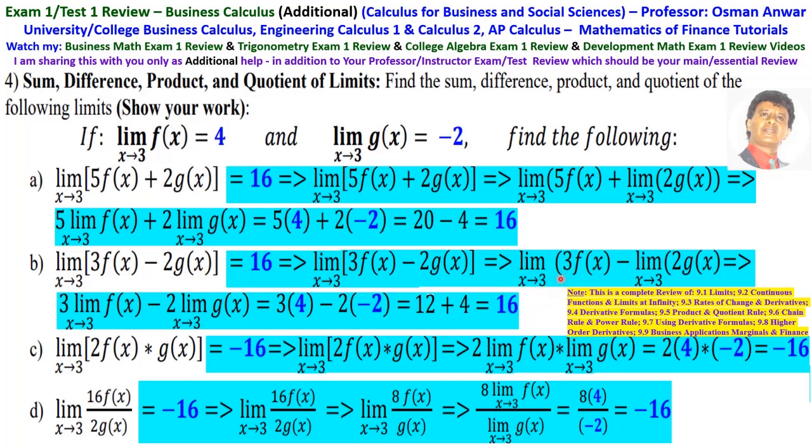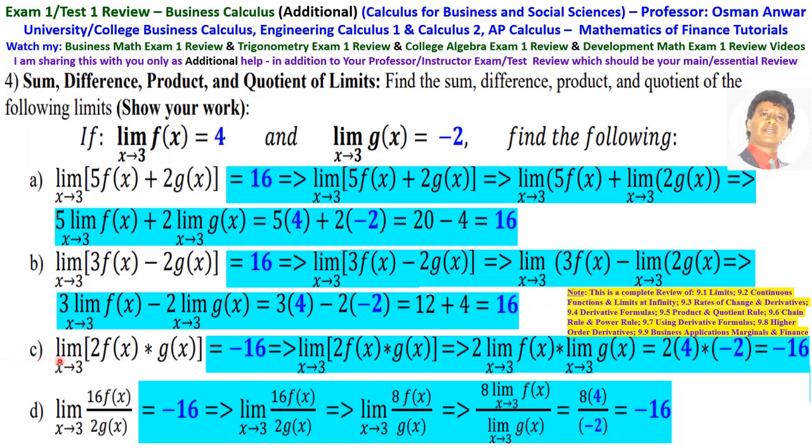B is the limit as x approaches 3 of f(x) minus 2g(x), which is equal to the limit as x approaches 3 of f(x) minus the limit as x approaches 3 of 2g(x). So this is the limit as x approaches 3 of f(x) minus 2 times the limit as x approaches 3 of g(x). The limit of f(x) is 4, and the limit of g(x) is minus 2. So this is 4 minus 2 times minus 2, which is 4 plus 4 equals 8.